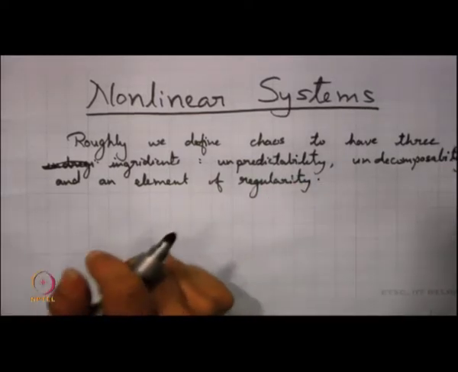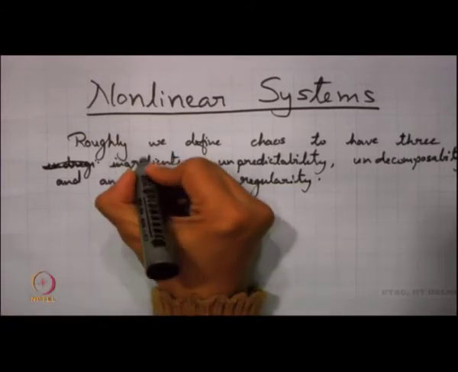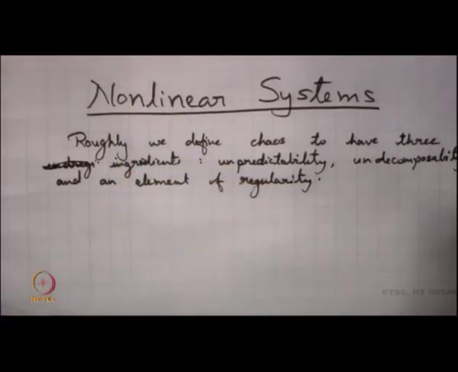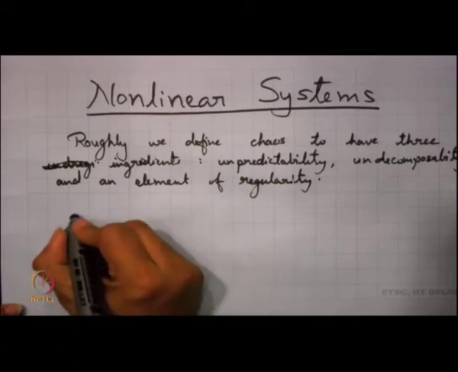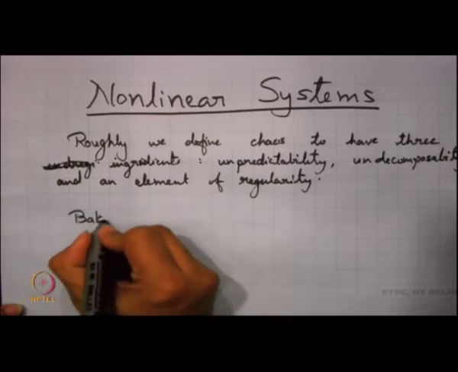Now, if we try to see these aspects, we can look into some examples. The first example that we take here will be Baker's transformation.